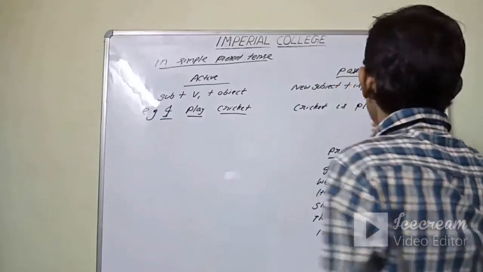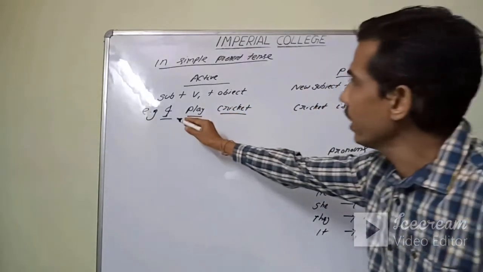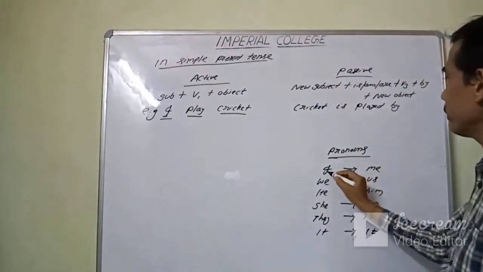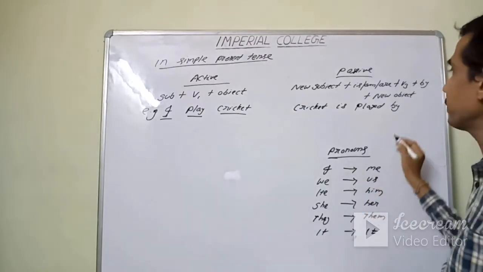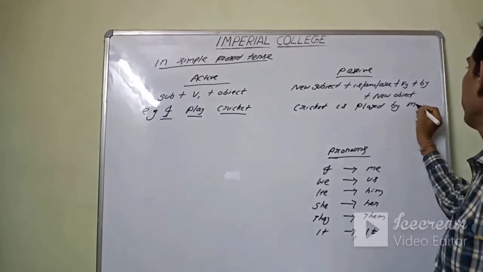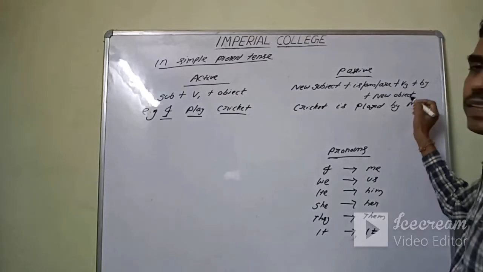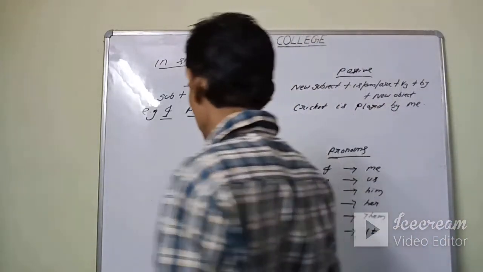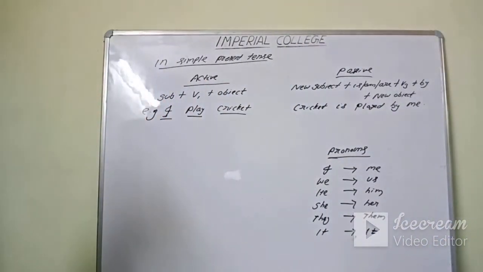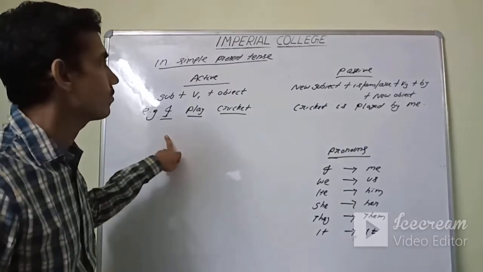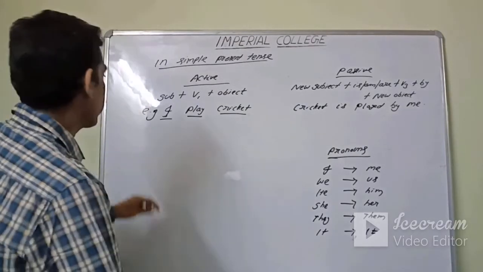Cricket is played by, then subject. I told you, then the changes in pronoun: I becomes me. Cricket is played by me. Oh, by is there in the question. Okay. We will see another example.